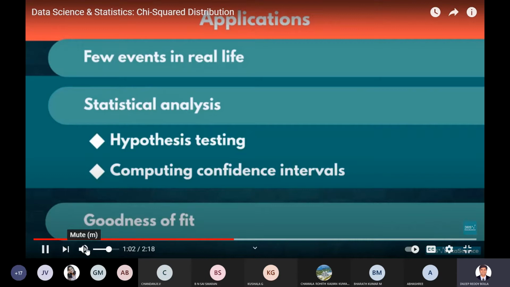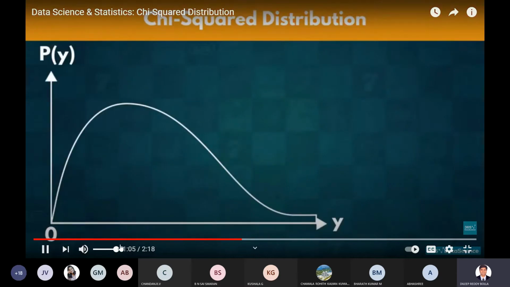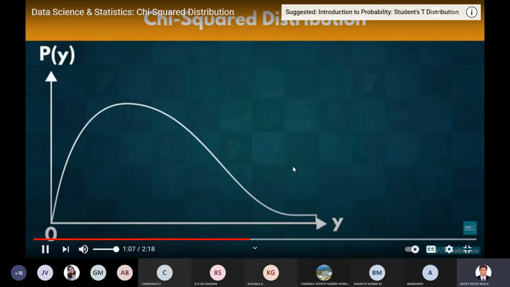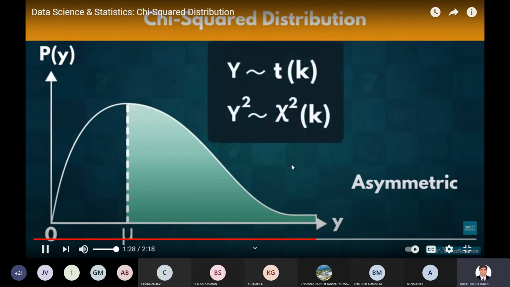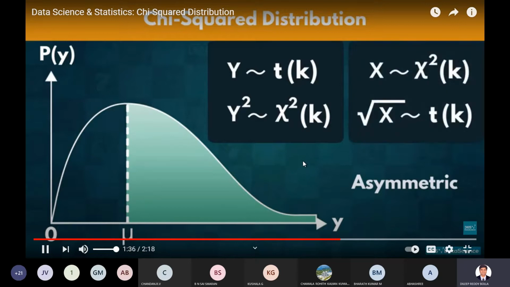All right, now let's explore the graph of the chi-squared distribution. Just by looking at it, you can tell the distribution is not symmetric, but rather asymmetric. Its graph is highly skewed to the left. Furthermore, the values depicted on the x-axis start from 0, rather than a negative number. This, by the way, shows you yet another transformation. Elevating the student's t distribution to the second power gives us the chi-squared, and vice versa. Finding the square root of the chi-squared distribution gives us the student's t.